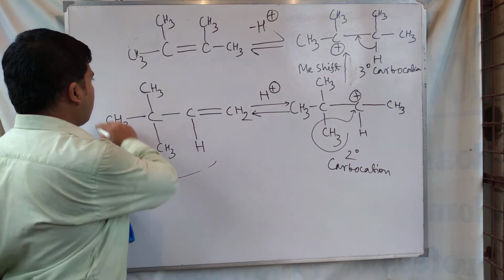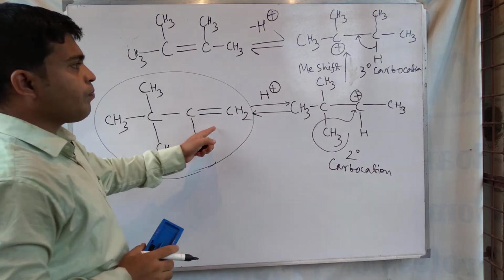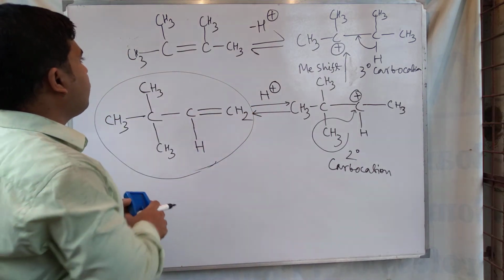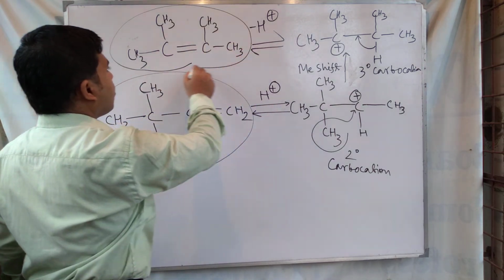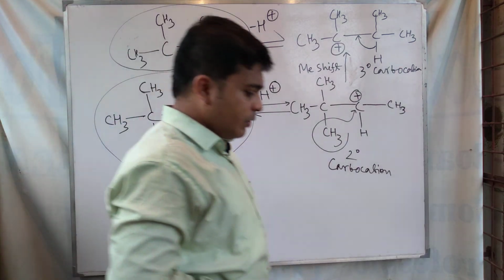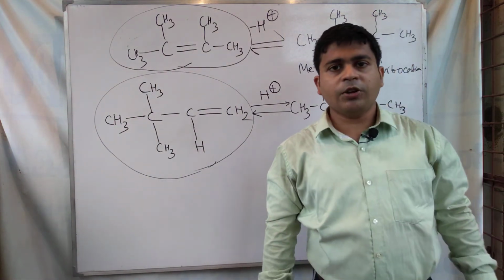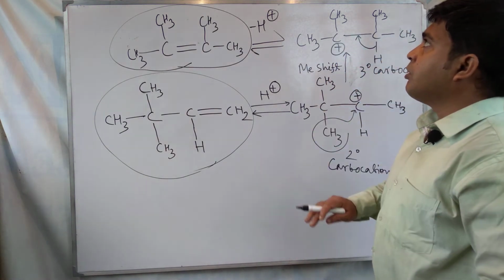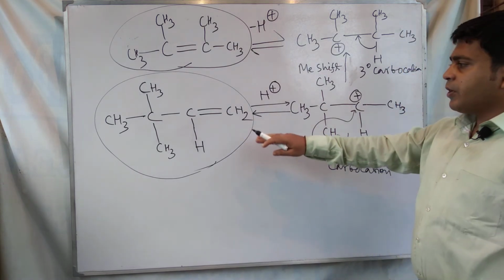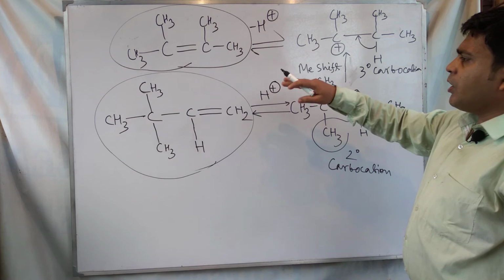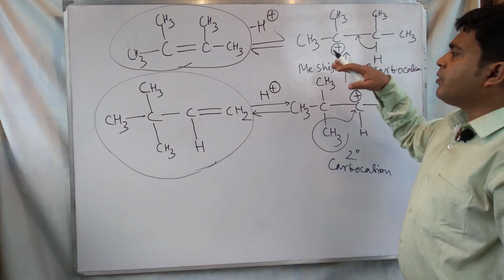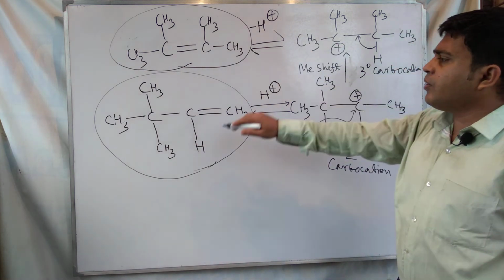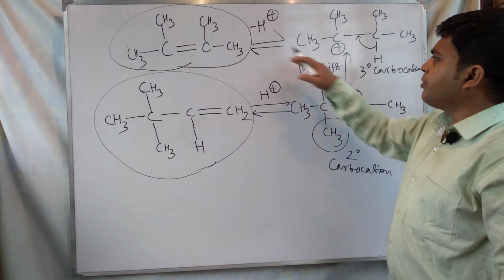This alkene in presence of acid rearranges itself to form this alkene, and this is called the rearrangement of alkene in presence of acid. So this is the full mechanism of changing this alkene to this alkene.